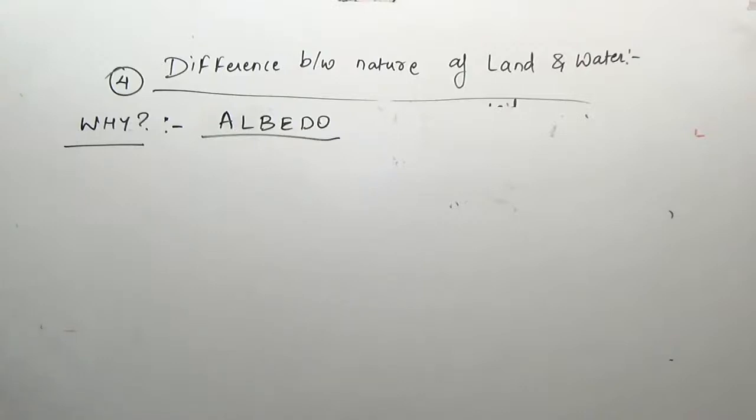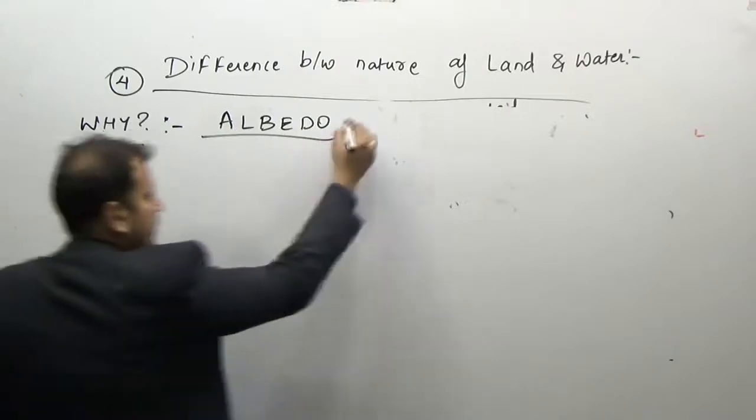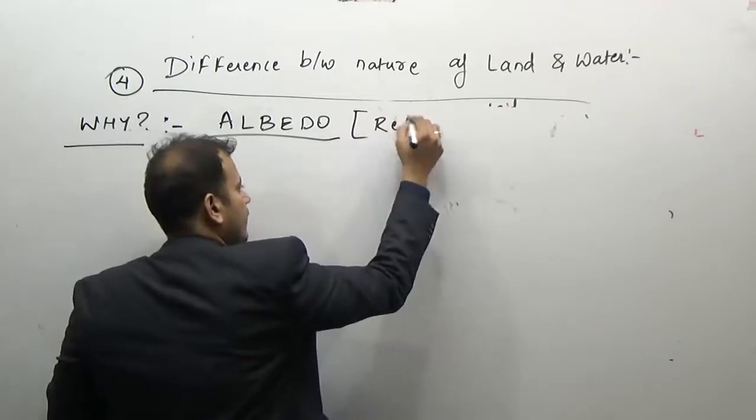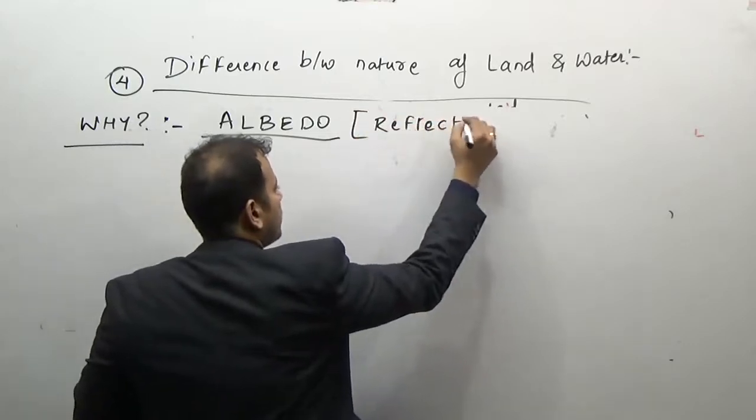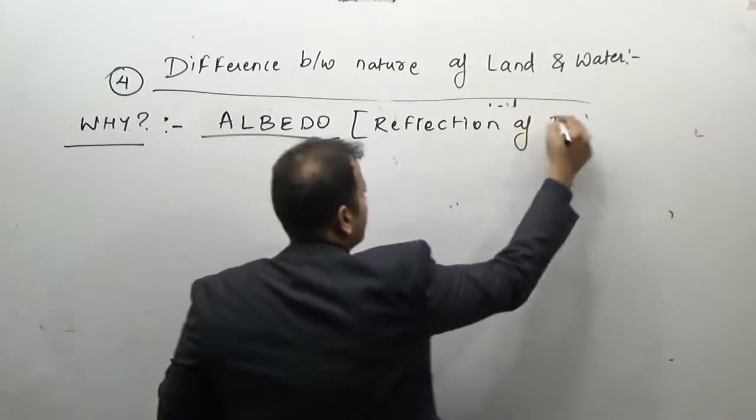Albedo. What do you mean by albedo? Reflection of insolation.